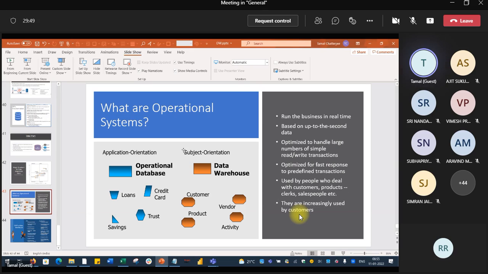An operational database is used to run the business in real time, based on up-to-the-second data. Once you deposit money and come back to check your balance from the ATM, it is updated. So one is an application database, used and updated on a regular basis, and the other is a subject oriented database, which is our data warehouse.